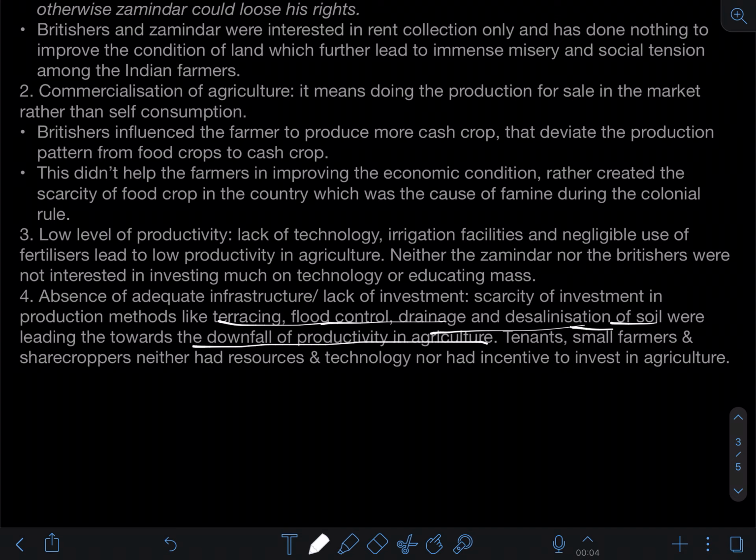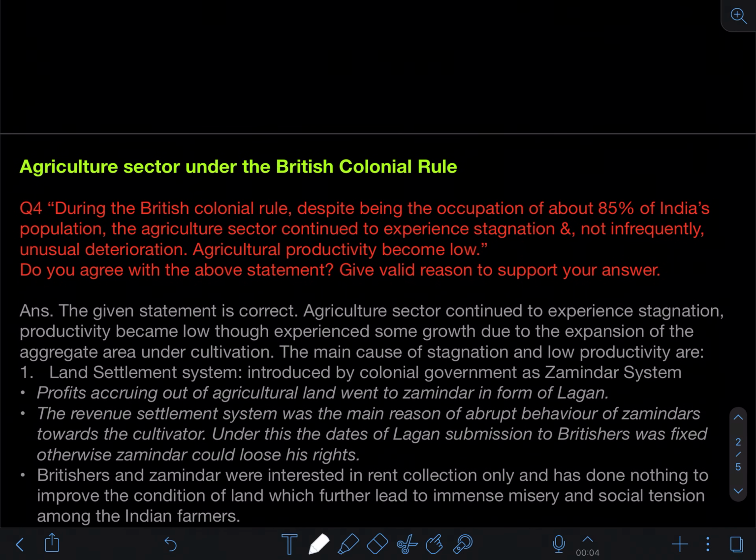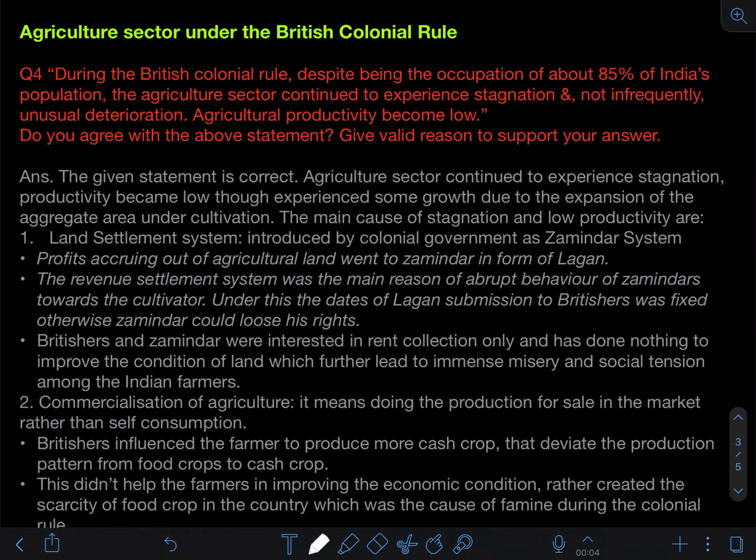At the same time, tenants, small farmers, and sharecroppers neither had resources and technology nor had the incentive to invest in agriculture. Again, such lack of investment led to disappointment among the tenants, farmers and sharecroppers about where they could invest their money in the agriculture sector or enhance its productivity. So now we have covered one particular question of your class 12th topic that can be asked in the board examination, agriculture sector under the British colonial rule.